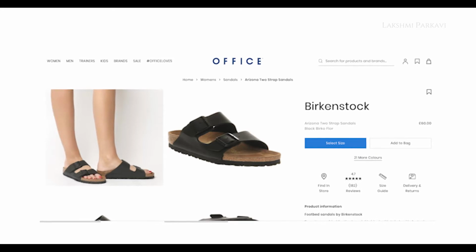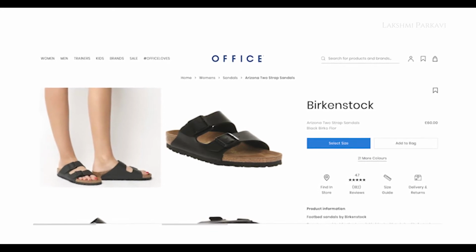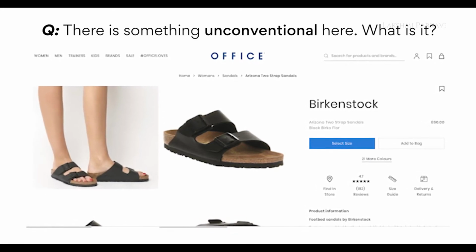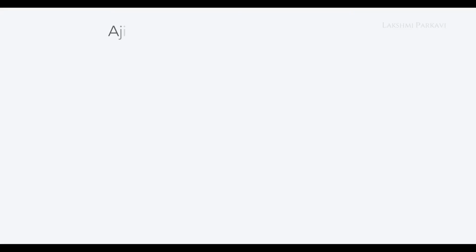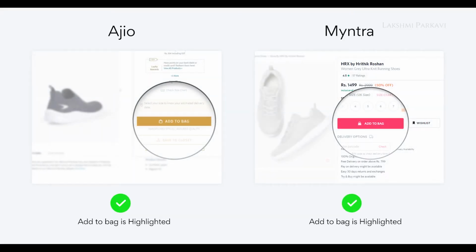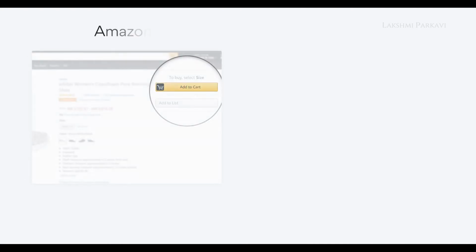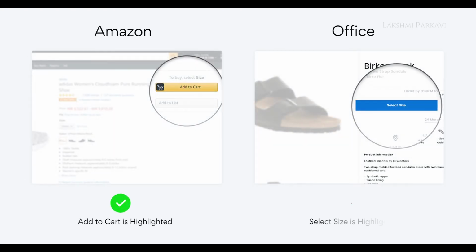This website office.co.uk is selling shoes. There is something different about it. Can you spot it? Now let's check the other e-commerce stores like Ajio, Myntra and Amazon to find out what's different. The add to bag or add to cart button is highlighted everywhere, but office.co.uk is highlighting the select size button. This is against convention and it can confuse the users.